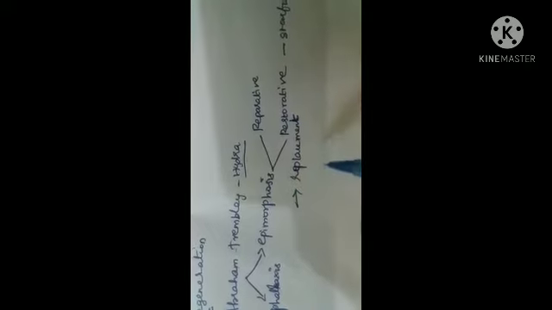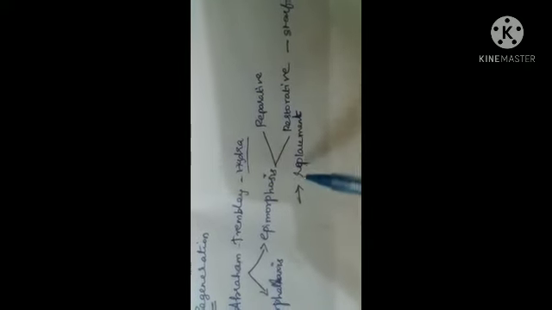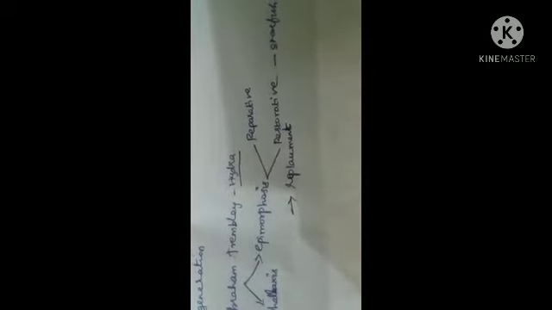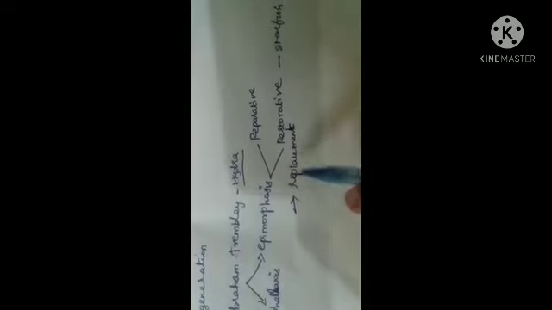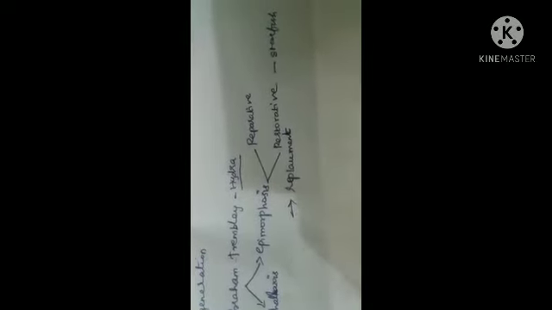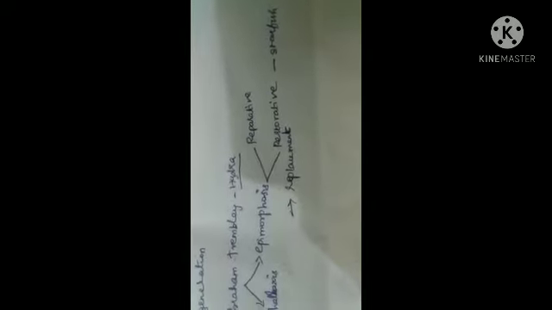Epimorphosis is the replacement of lost body parts, which is further divided into two types: reparative epimorphosis and restorative epimorphosis. In reparative epimorphosis, some damaged tissue only can regenerate, whereas in restorative epimorphosis, severed body parts can also develop. For example, starfish and the tail of a lizard.